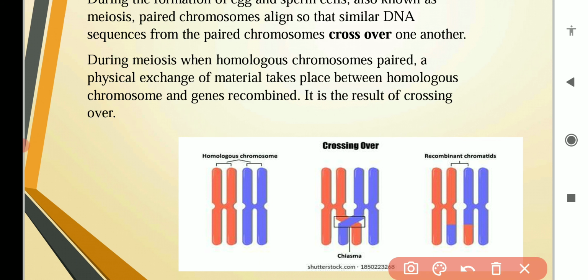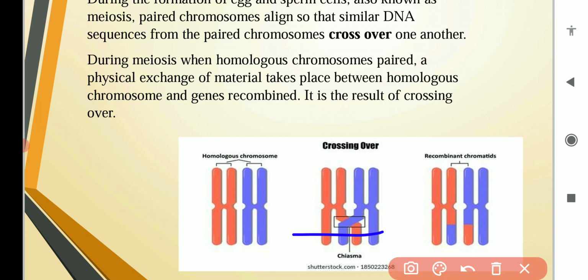The two chromosomes of the homologous pair cross with each other from one arm, and due to this crossing over a chiasma is formed. Chiasma is basically the crossing point of the arms of these two different chromosomes. When this chiasma forms, crossing over will occur.